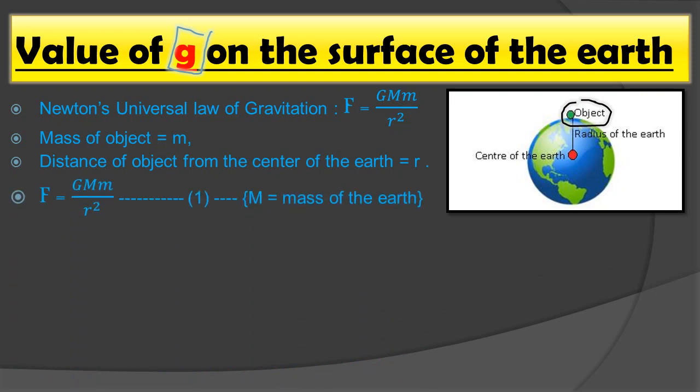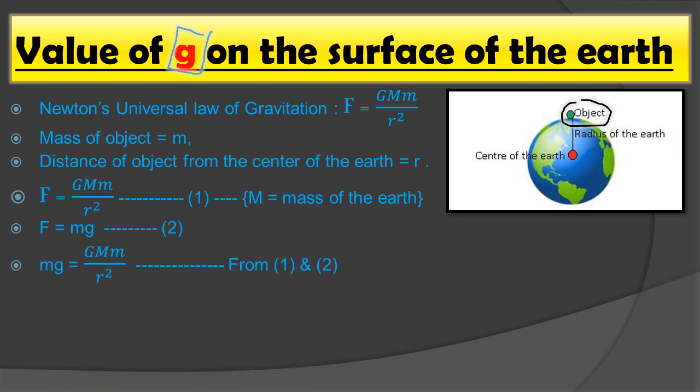By using the formula of universal law of gravitation, F equals GMm upon r square, this will be our equation number 1, where M is the mass of the earth. Always remember, capital M is the mass of the earth and small m is the mass of the object situated on the surface of the earth. And here we know that force F equals mg. This is the formula for force, F equals mass into g. So this is our equation number 2.